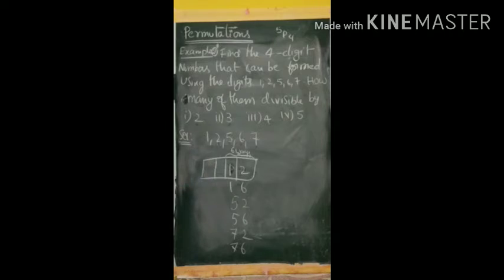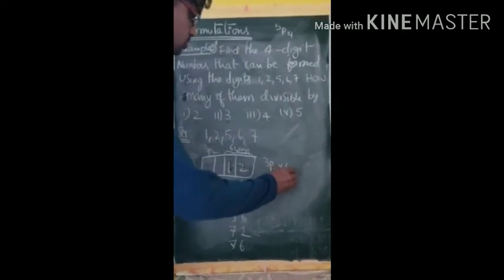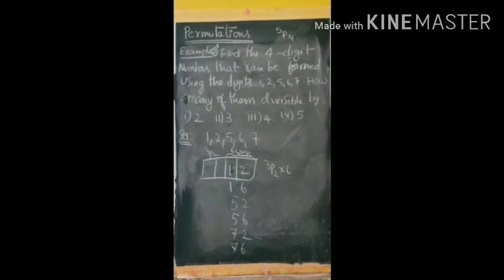But the remaining 2 places can be filled by how many digits? In any case, we use only 2 digits for the last 2 places. So the remaining 2 places can be filled by the 3 remaining distinct digits. That is possible in 3P2 ways. So the number of numbers divisible by 4 is 3P2 into 6, for the given digits 1, 2, 5, 6, 7. That is divisibility by 4.